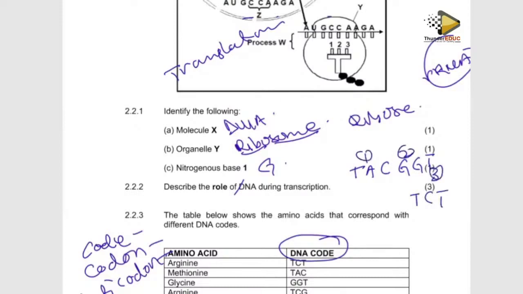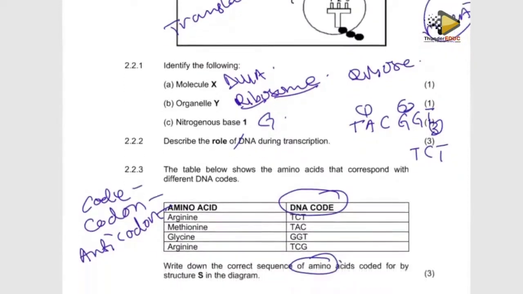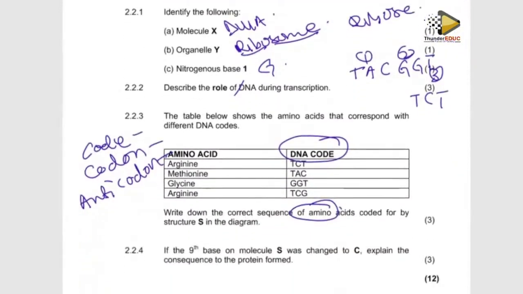So now I come here and find out which one is 1, which one is 2, which one is 3. ATC, I come here, I look for ATC. So the first one is going to be number 1, and then I have GGT, glycine, is going to be number 2, and then I have TCT is going to be number 3. Then you write them in order, then you get your marks.